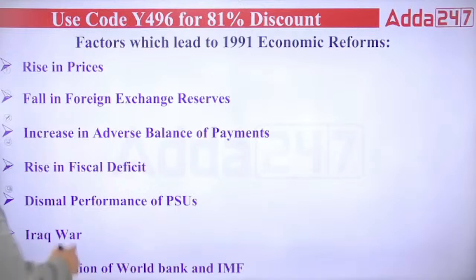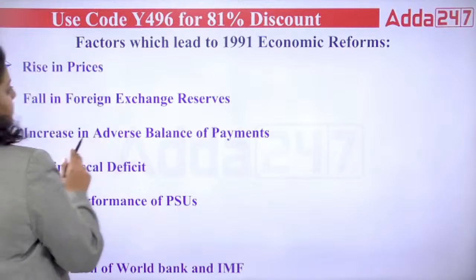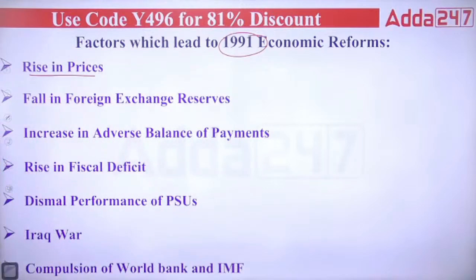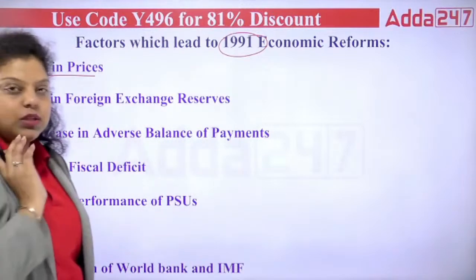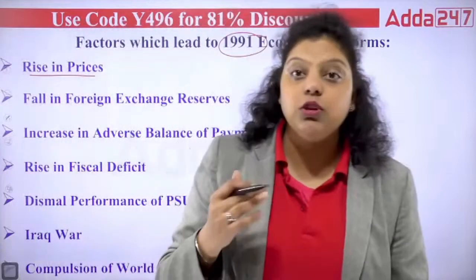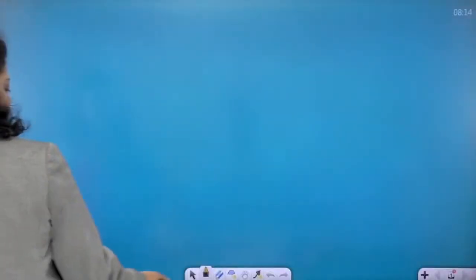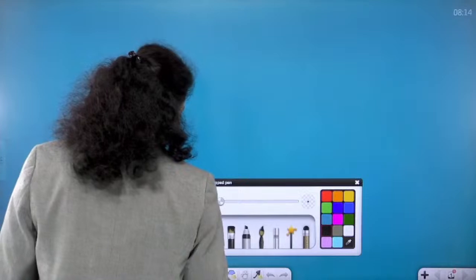First of all, the factors that led to the 1991 economic reform. The first factor was the rise in prices. In our country, inflation was continuously rising at that time. Now, what is inflation? Let's understand that. If I talk about inflation, what is inflation?